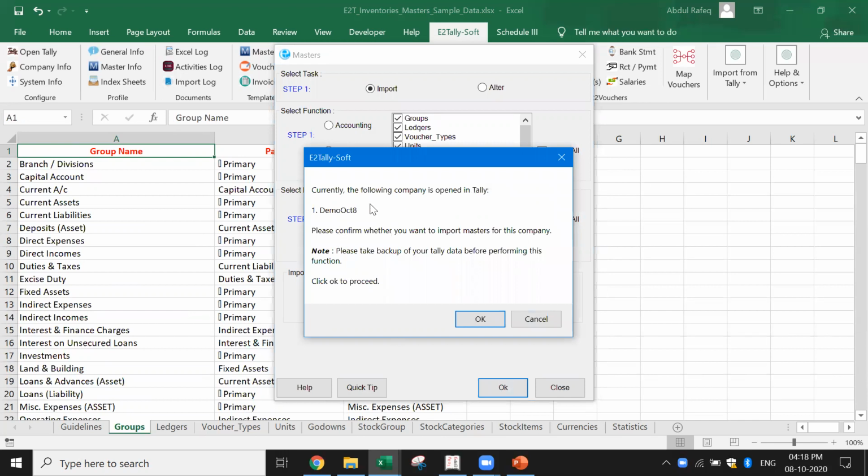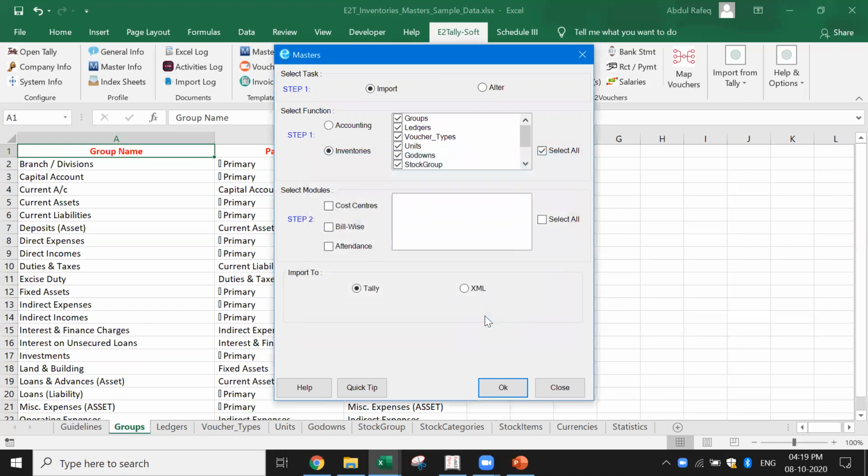Now it gives a message: currently, the following company is open in Tally. Please take backup. We always suggest that you should take a backup just to be on the safer side, because if something happens while importing, like the power goes or something crashes, the data could be half complete. So it's better that you have a copy of the data. I say okay. Now you see it started importing the masters.